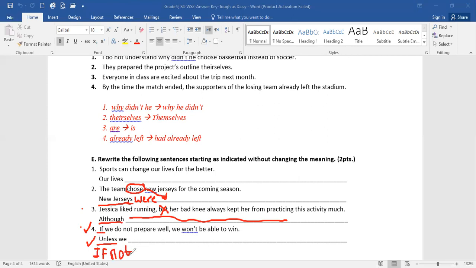So unless already means not. So we have to erase a not here. We cannot have a double negative. So unless we prepare well, we won't be able to win. That's it. All I have to do is erase the not, because unless already means not and we cannot have a double negative. So this is it.